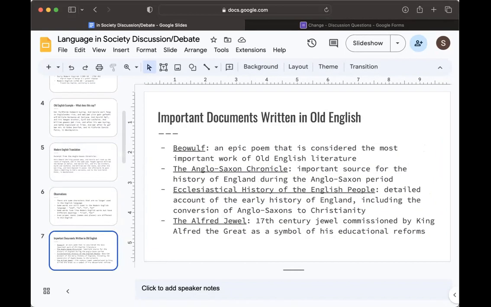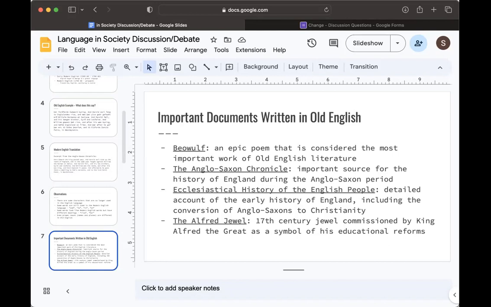There are some important documents that were written in Old English. Beowulf is an epic poem that's considered the most important work of Old English literature. We have the Anglo-Saxon Chronicle, the excerpt that I just showed. It's an important source for the history of England during the Anglo-Saxon period. And we have another account, History of the English People, which is a detailed account of early history in England, and that includes the conversion of Anglo-Saxons to Christianity.